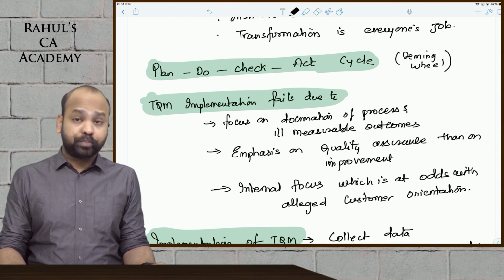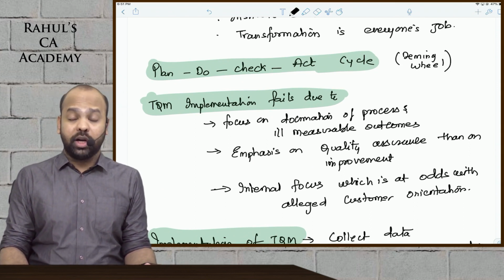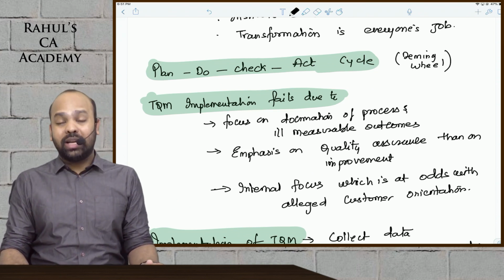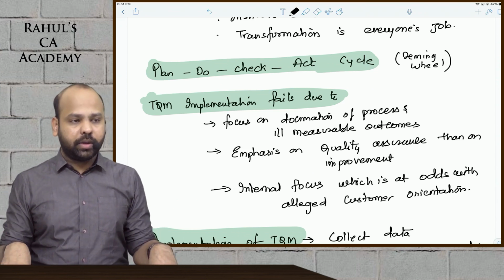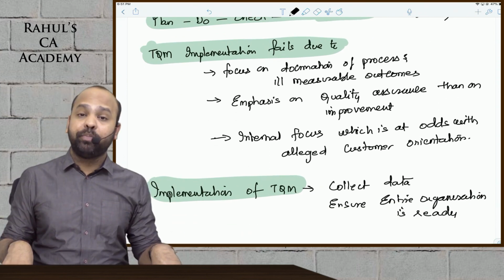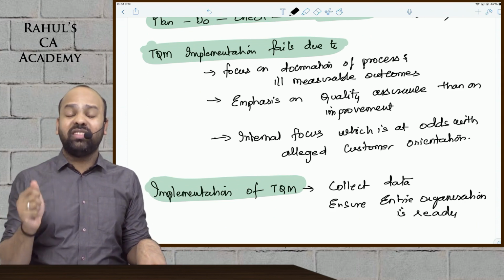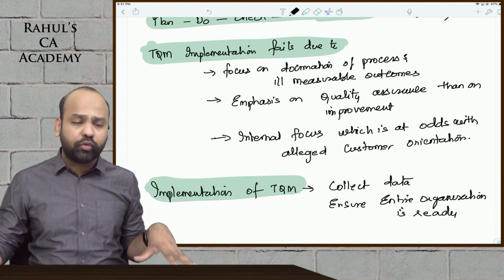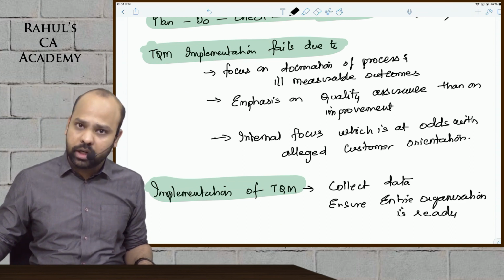Also remember beta, TQM implementation fails because people give a lot of importance to quality assurance rather than improvement. In reality, they're not improving quality. They are merely beta sticking to the existing quality. So quick recap beta. And also guys, implementation of TQM: you should not implement TQM guys till every part of the organization is ready for it. Collect data of the entire organization and check if every part of the organization is ready for TQM implementation or not. Otherwise, it would be a big failure.